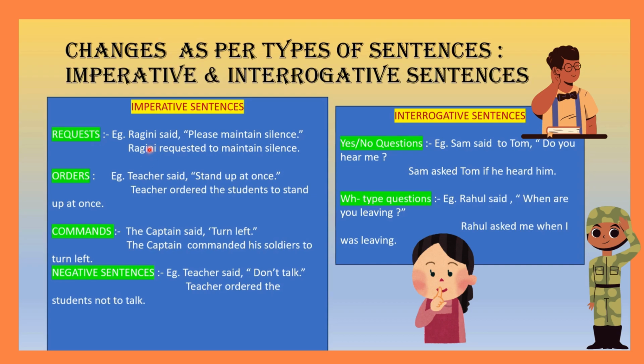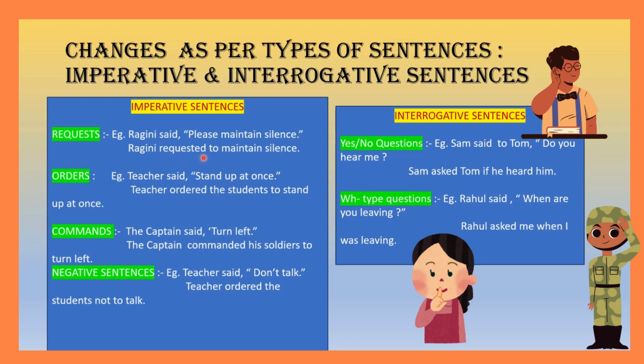So first example, Ragini said, please maintain silence. Here you can see it's an imperative sentence. Please maintain silence. It's a request. So we can use the reporting verb instead of said, requested.